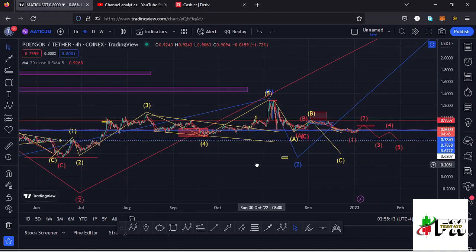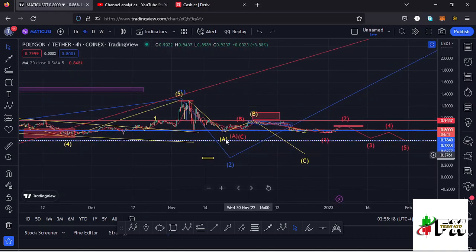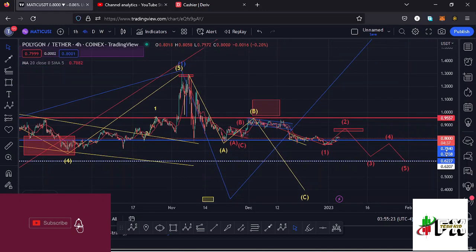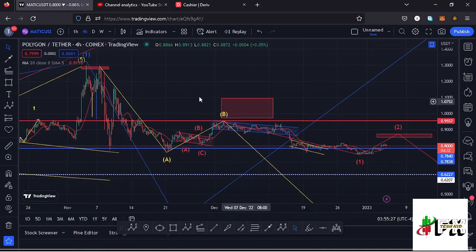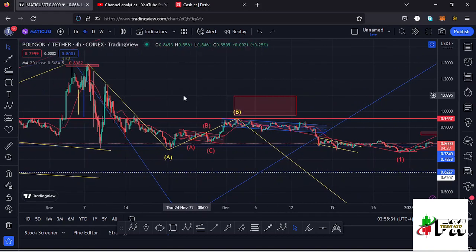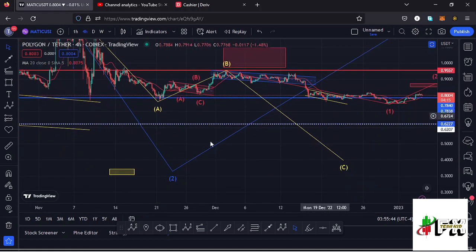And after seeing the formation of a higher Elliot wave count 1, whatever we expect next is the formation of a higher Elliot wave count 2, and that is my primary scenario that I'm expecting to play out here on the Polygon Matic chart. And in the formation of a second wave, which is a corrective wave, we also expect to see an ABC corrective structure, and that is what is going to give me the short-term scenarios that I'm expecting to play out on this chart, where we can have these as the wave A, then that is the wave B, then I believe we are in the formation of this wave C to the lower side, which should fully maximize the formation of this second wave to the lower side.